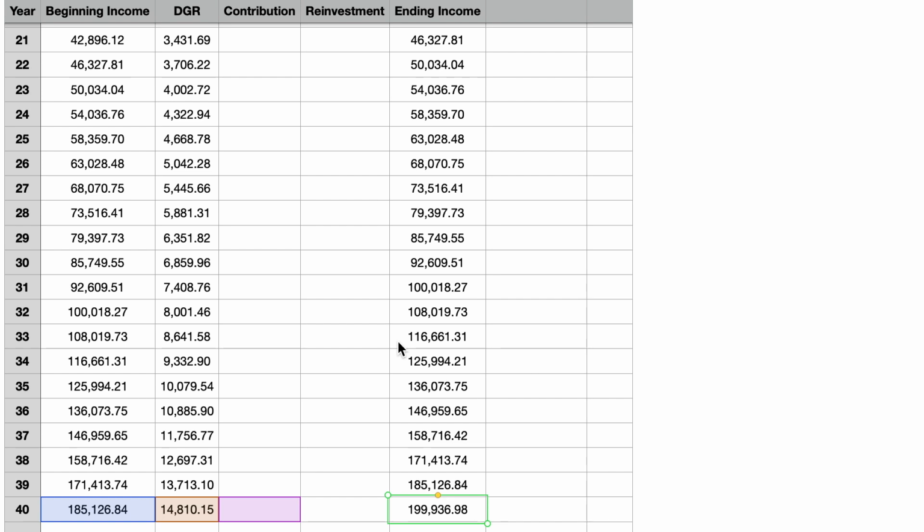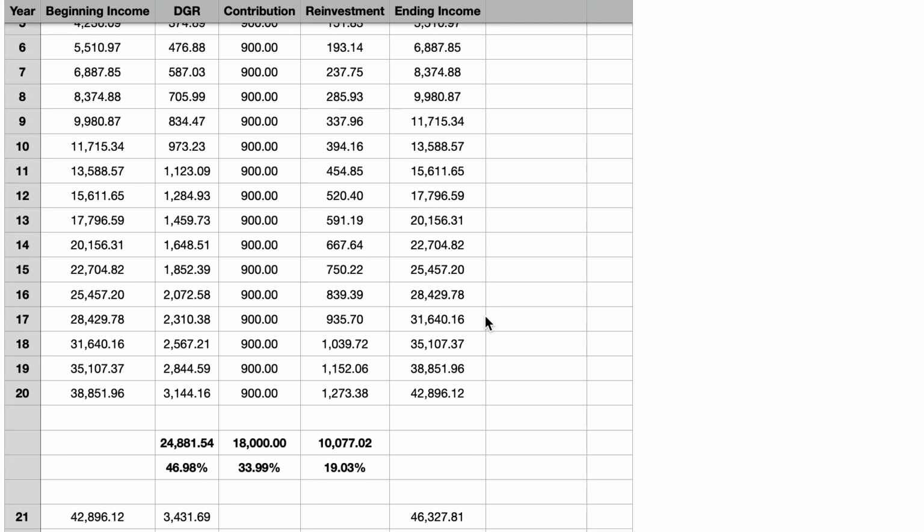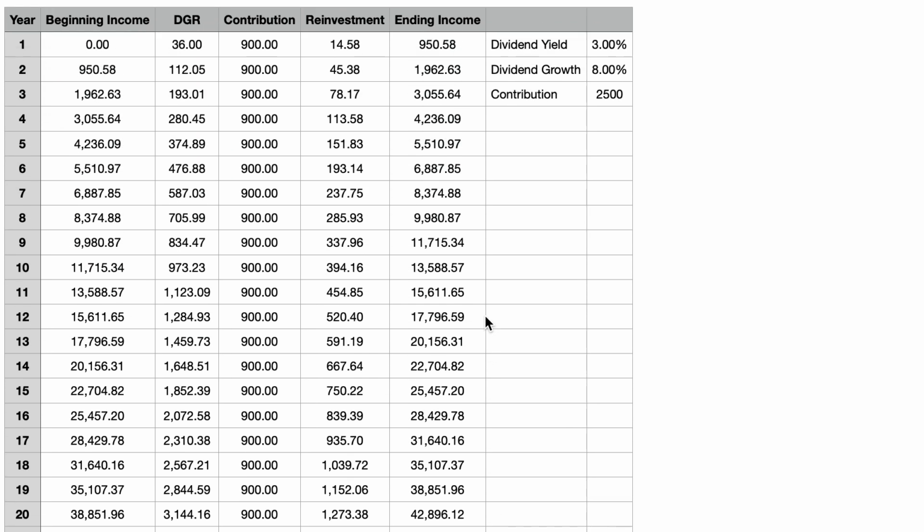As a result, it can improve the quality of your life each year and allow you to enjoy your time more. But maybe $43,000 of dividend income isn't enough for you to retire on, or to supplement your other retirement income. Let's see how these amounts change if we decide to target a higher initial dividend yield at the cost of dividend increases. Let's say we want the initial dividend yield of our contributions to be 5%, and we are willing to have our portfolio dividend increase to be 5% as well.